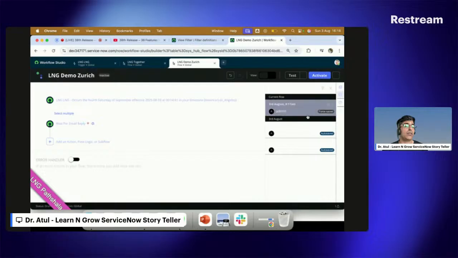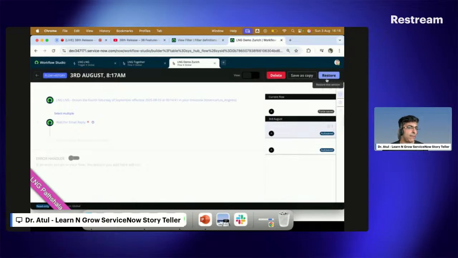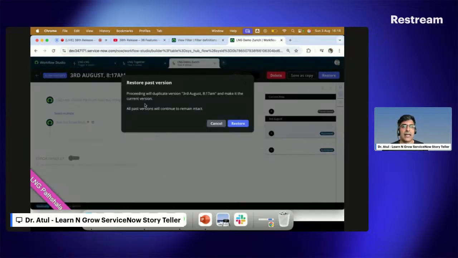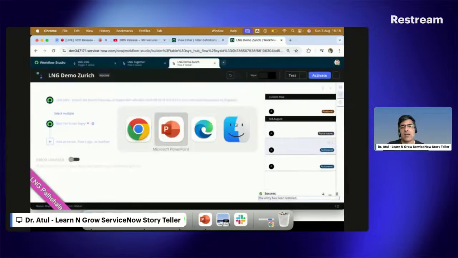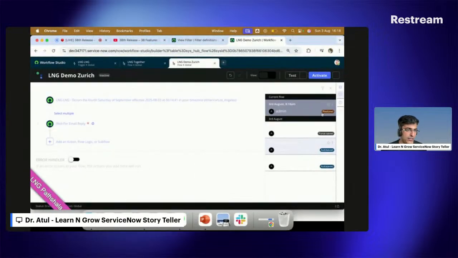Now the question comes, I want to see this. So this is my history. If I click on this one, I can restore it. And if I click on restore, it will ask if I want to go with the previous one. Yes, I can click on this one. So this is what is given by ServiceNow here. Also in the history, this will be added now. So you can see restored.